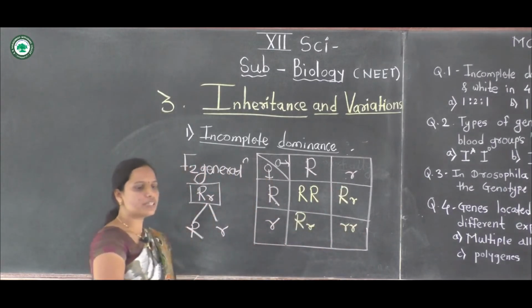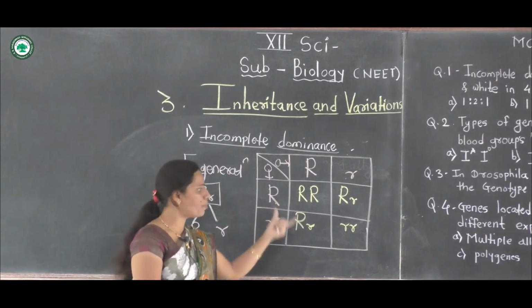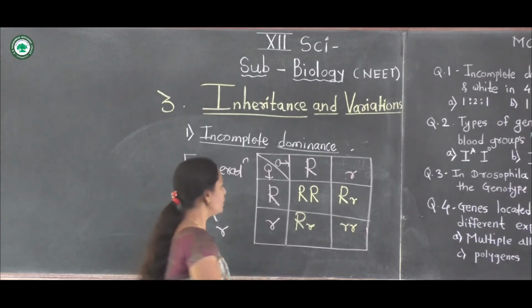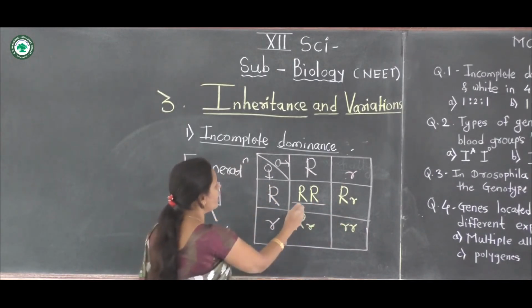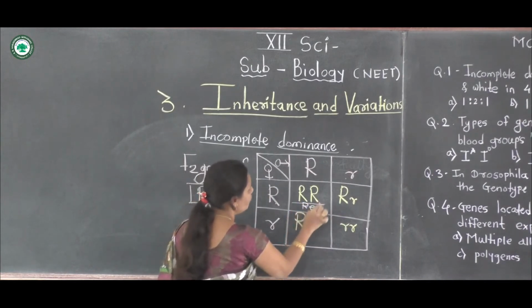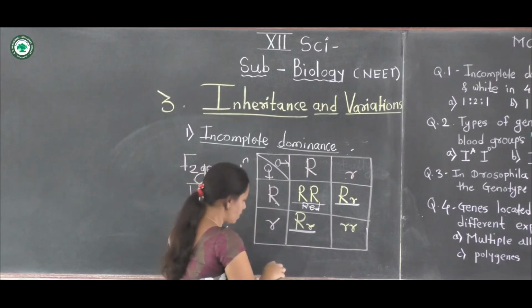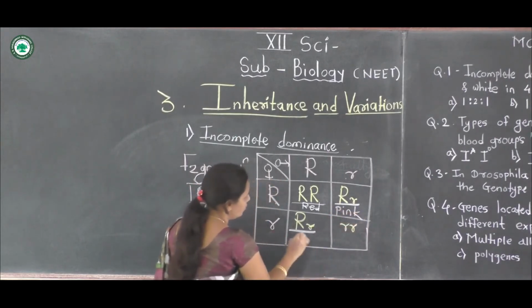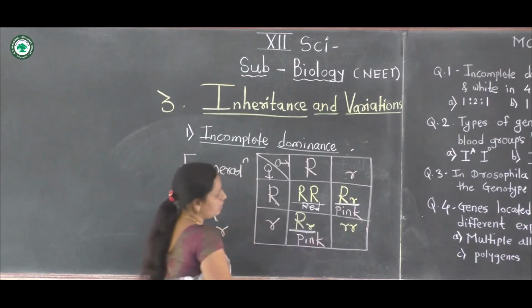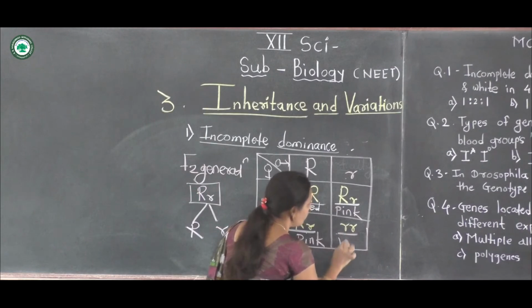So the F2 generation produces 4 plants, but their colors differ. Capital R capital R produces red flowers, capital R small r produces pink flowers, and the last one, small r small r, produces white flowers.